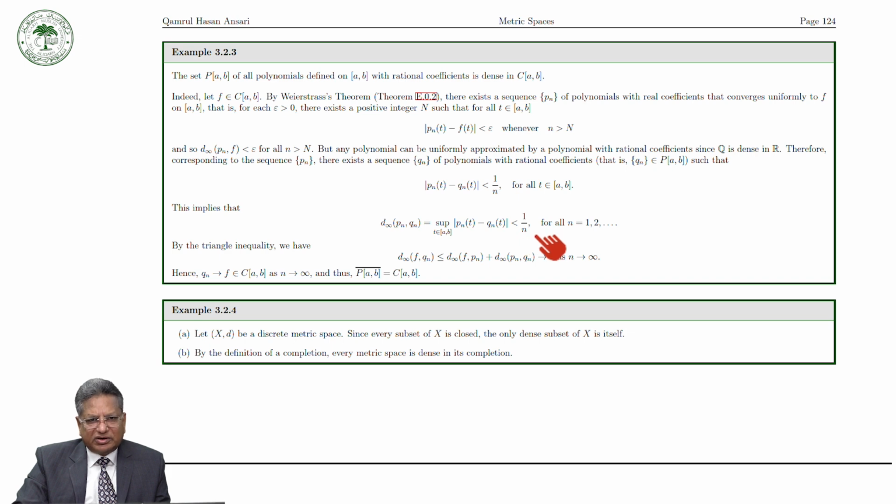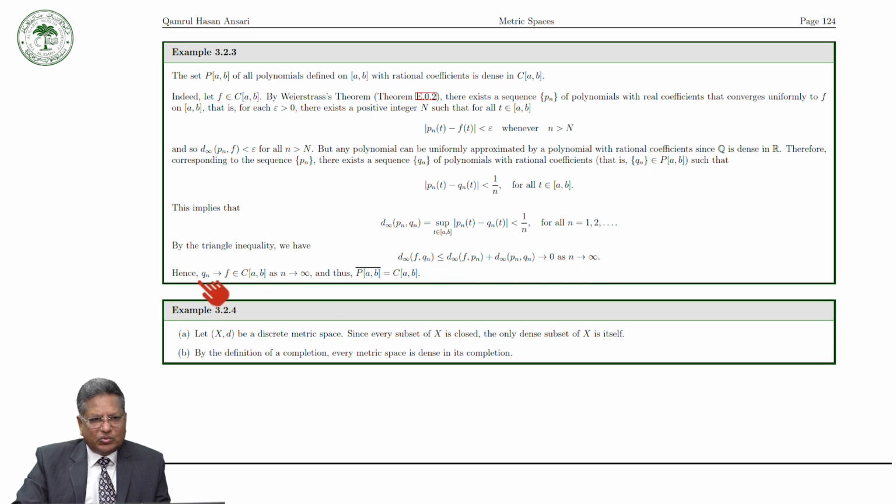And by the triangle inequality, we have d_infinity(f, Q_n) is less than or equal to d_infinity(f, P_n) plus d_infinity(P_n, Q_n). This converges to 0 because of the 1 over n, and so the whole thing converges to 0.